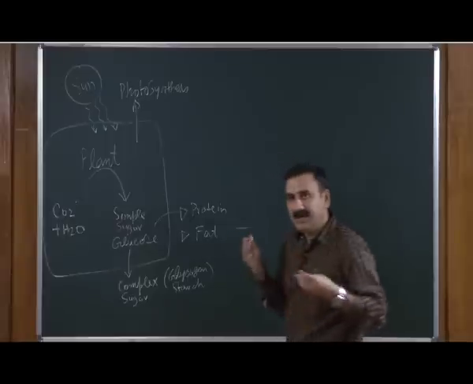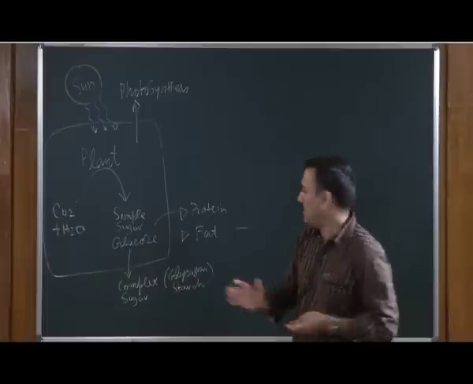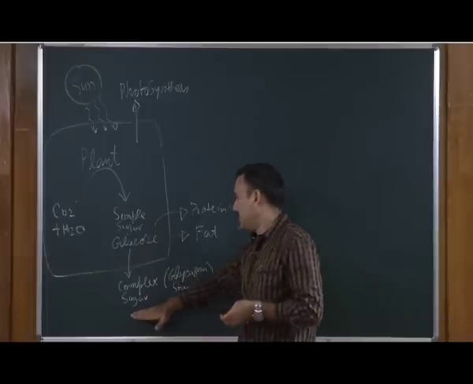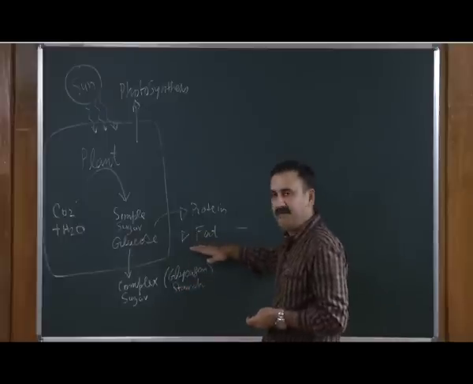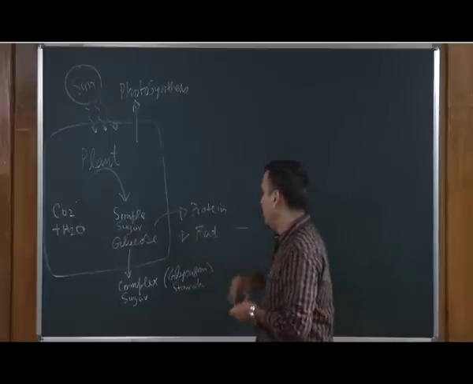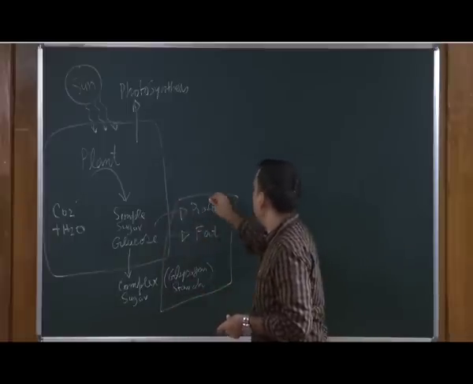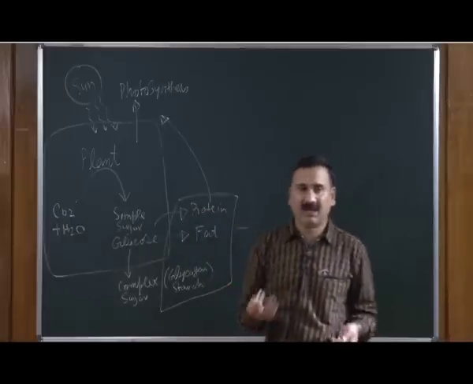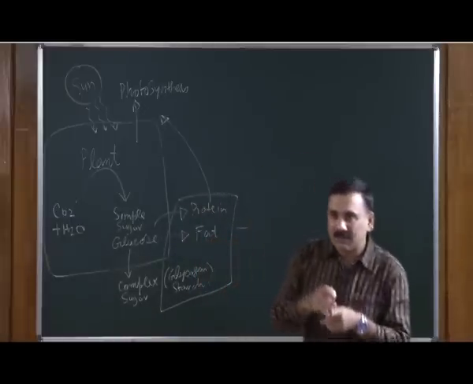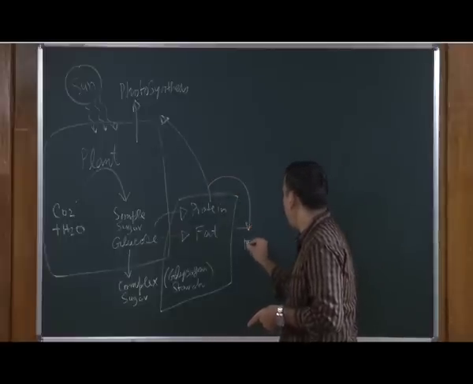So, at the end of photosynthesis, the plant has the potential to synthesize complex sugar such as starch, as well as fat and protein. Part of this food is used by the plant for running its life cycle, but the remaining portion it is storing in the form of food.